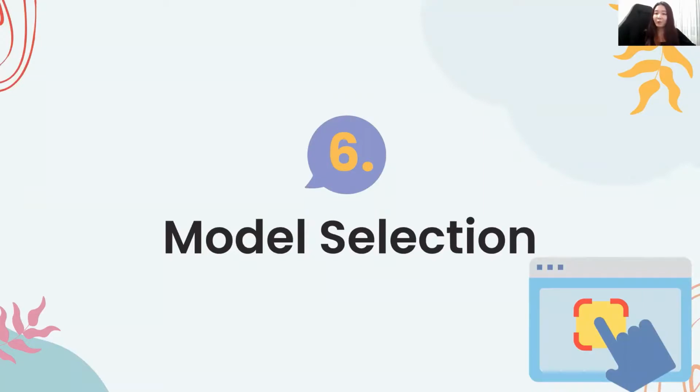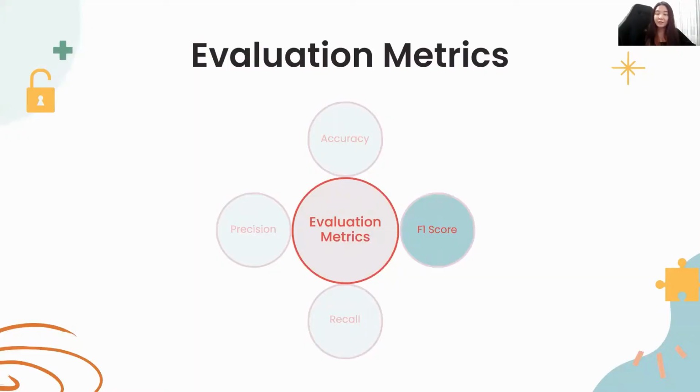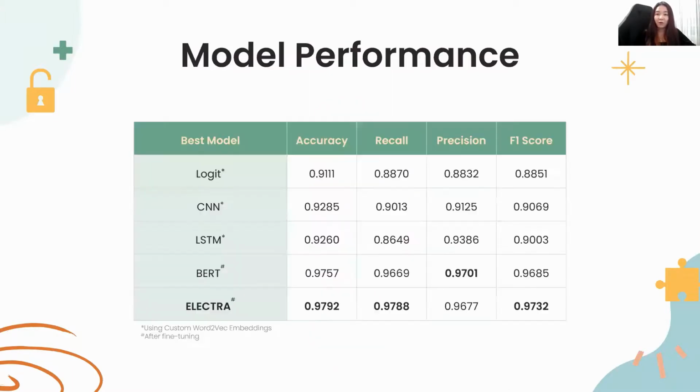With all these 5 models, let us now select the best performing one. As mentioned by Aaron earlier, our main evaluation metric is F1 score. Key results of the models executed are summarized in the table here. The transformer models have outperformed all the other models. Electra has achieved the highest F1 score, accuracy, and recall, while BERT has the highest precision.